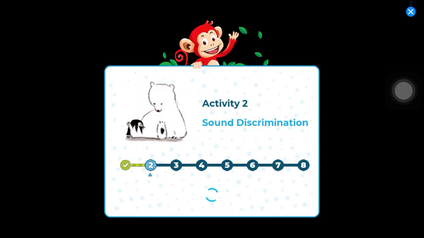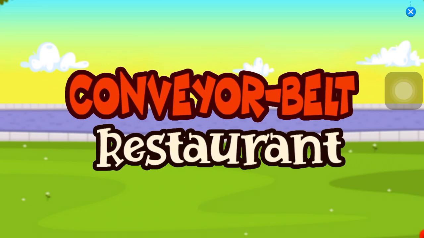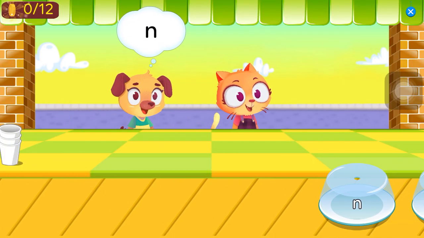Activity 2. Sound discrimination. Conveyor belt restaurant. Drag the dish to match what the customers like.